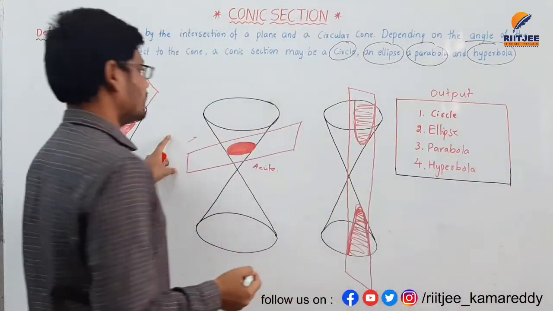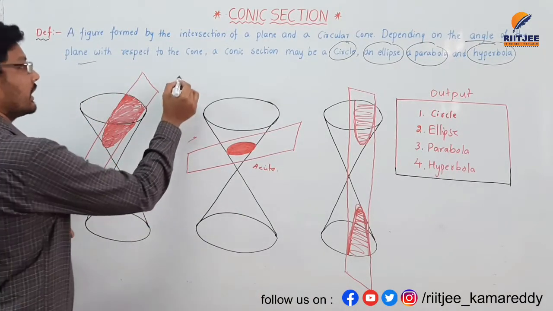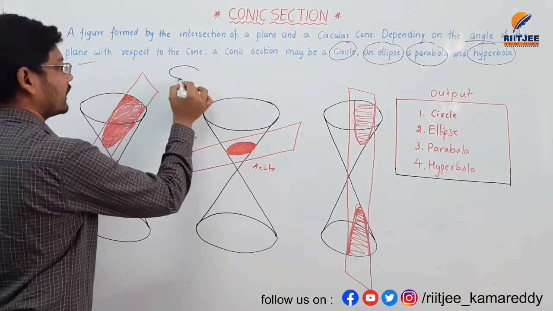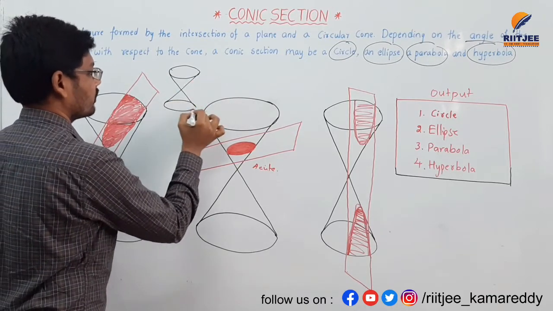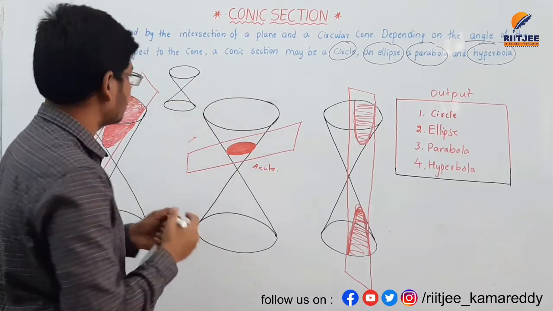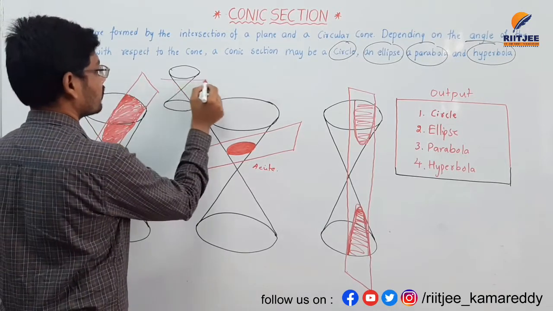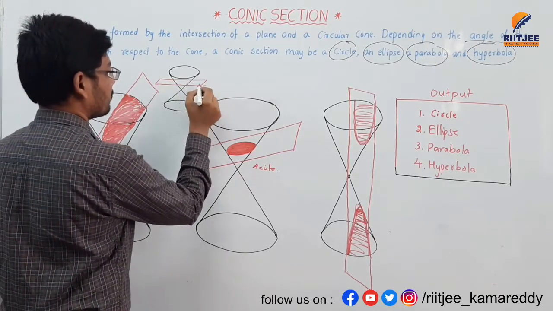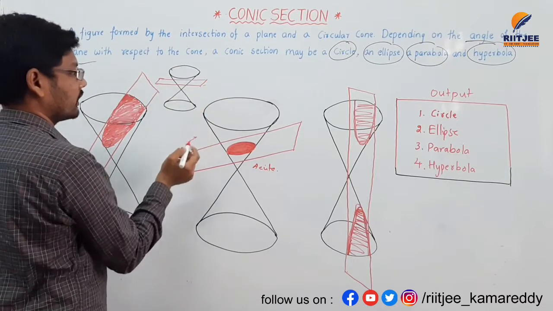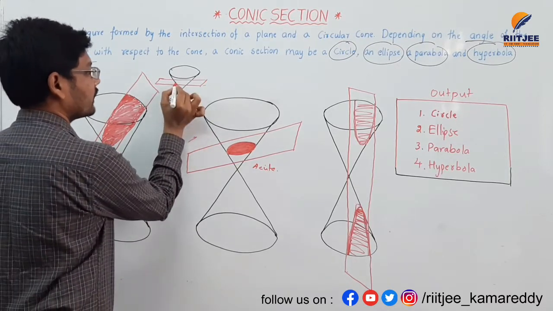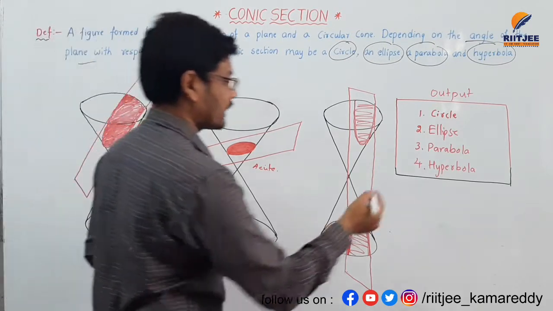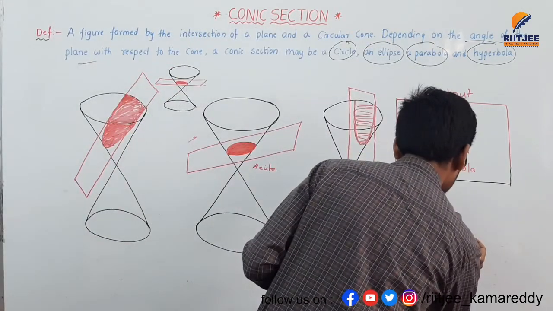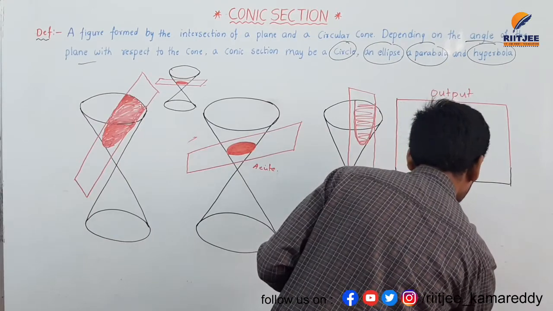So the first diagram, if a plane is intersecting the right circular cone parallel to the base, the first one I am drawing here. If a plane is intersecting the right circular cone parallel to the base, then a circle is formed here. So the first diagram is circle.